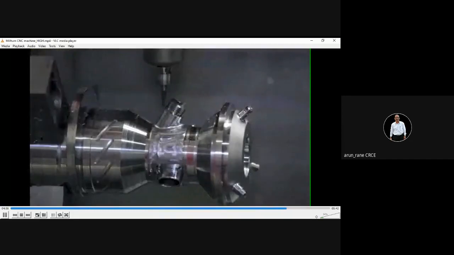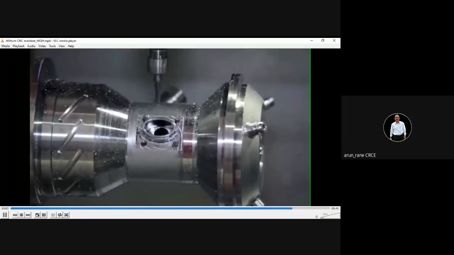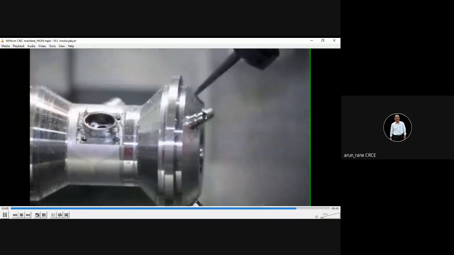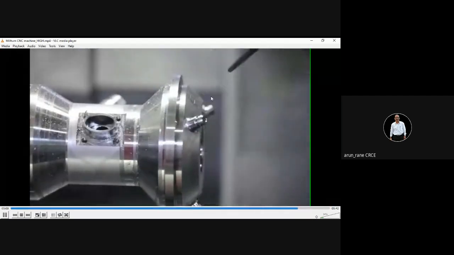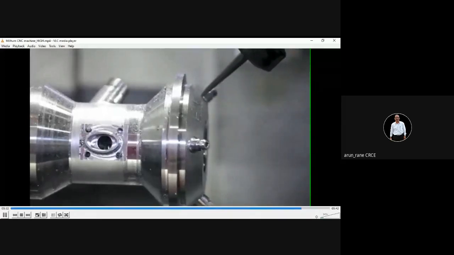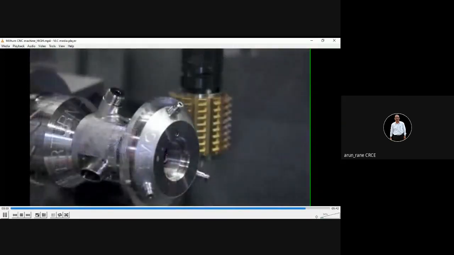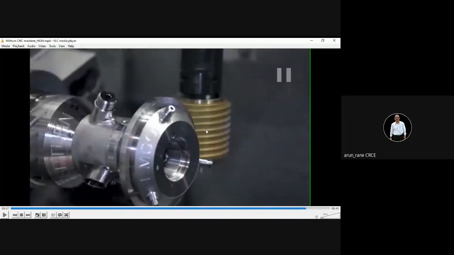Once you understand, then it becomes easy to teach. Now this is engraving. Now this particular operation is like gear cutting or gear hobbing.